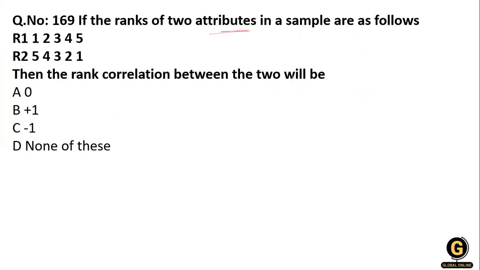Next question: if the rank of the two attributes in the samples is as follows, the rank correlation coefficient is between. Here you can notice that rank 1 is 1, 2, 3, 4, 5 and rank 2 is 5, 4, 3, 2. So here is an ascending order, here is a descending order. When we calculate it, its answer is always negative.